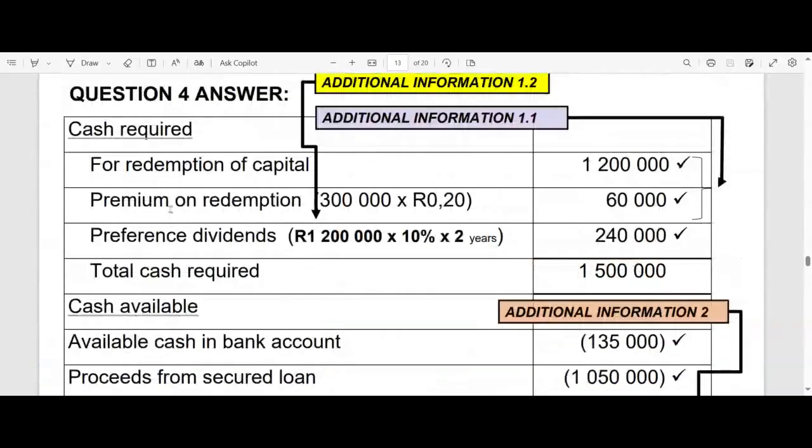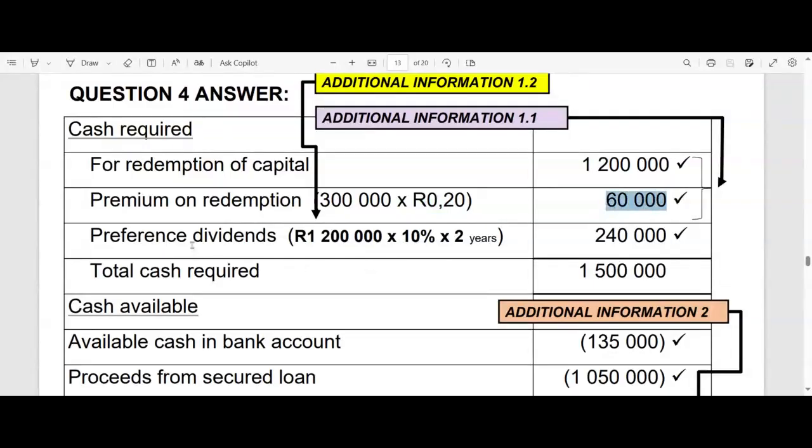Right, so let us first see how much do we need. How much do we have to pay them back? Very simple, ladies and gentlemen. We are redeeming all 300,000 shares. What did they pay for the shares initially? 4 rand. We're going to give them their 4 rands per share back. So in total, we are going to pay back 1,200,000 rands worth of capital that was initially invested. We're going to give them that little bit extra. We've already seen how this calculation is done. Each share owned by a shareholder is going to get an additional 20 cents per share. That's where we got that 60,000 rands.